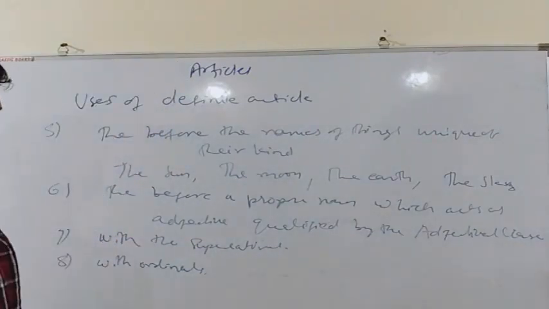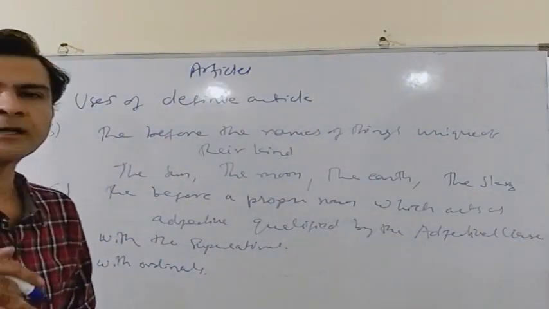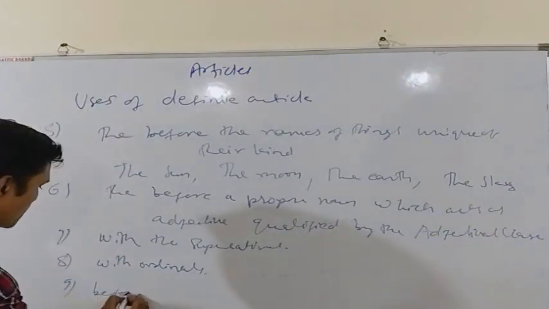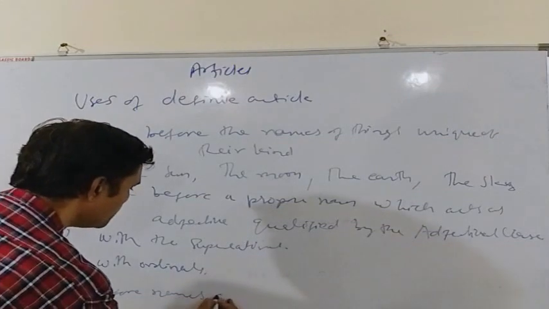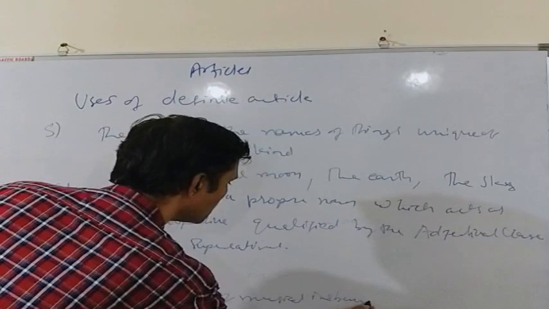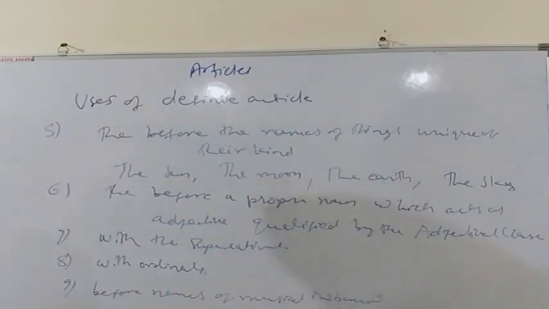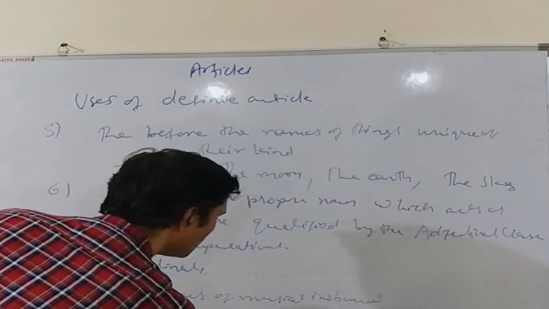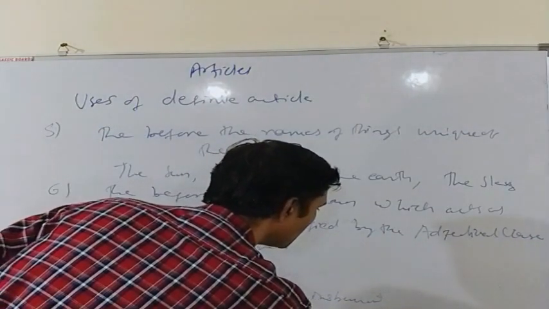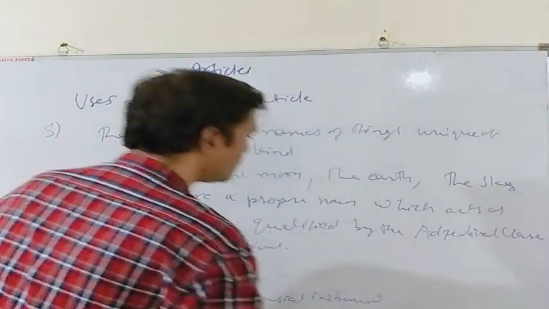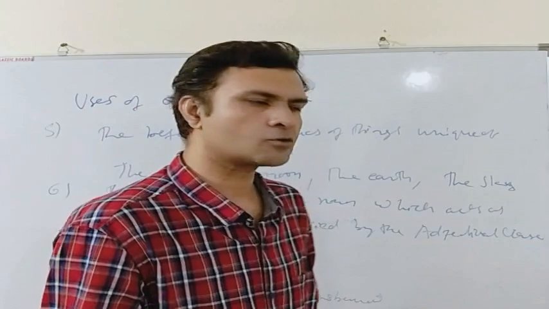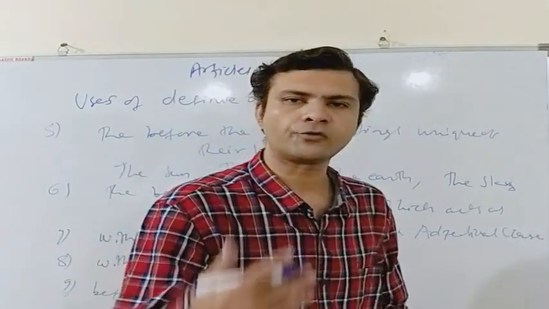We also use "the" before the names of musical instruments. As for example, he can very well play the flute. So we use "the" before the name of a musical instrument. Flute is a musical instrument and we use "the" before flute.